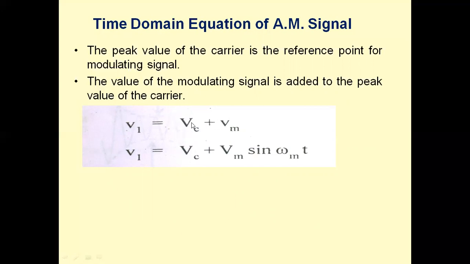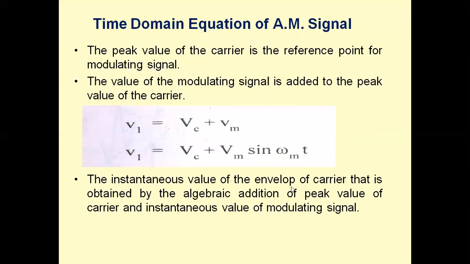That means amplitude of the carrier Vc plus the message signal Vm sin omega m t, where Vc is the amplitude of the carrier, Vm is the amplitude of the message signal, and omega m is the angular frequency of the message signal, which is nothing but 2 pi fm, where fm is the frequency of the message signal. So we are getting the time domain voltage, the instantaneous amplitude, when the carrier amplitude is added to the message signal.